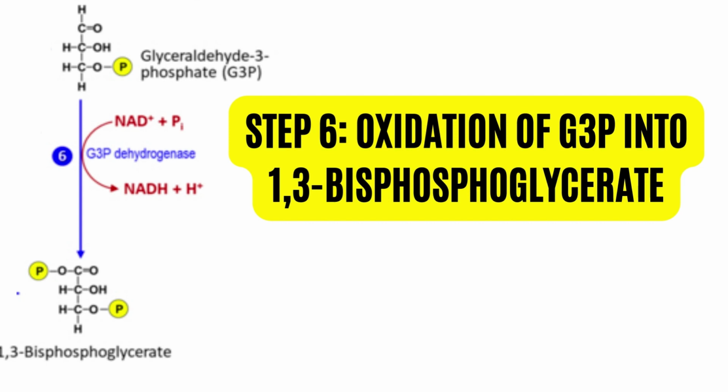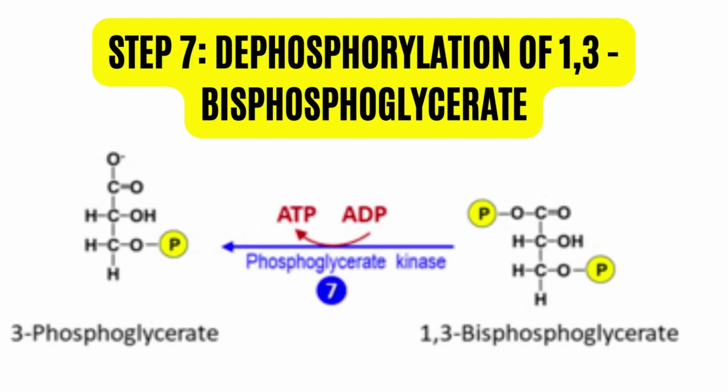In the next step, 1 inorganic phosphate is attached to carbon 1 of the glyceraldehyde 3-phosphate, converting it into 1,3-bisphosphoglycerate. This reaction also produces 1 molecule of NADH and is catalyzed by the enzyme glyceraldehyde phosphate dehydrogenase. Next, the enzyme phosphoglycerate kinase will remove 1 phosphate group and attach it to 1 molecule of ADP producing ATP. At the same time, the resultant product is 3-phosphoglycerate.